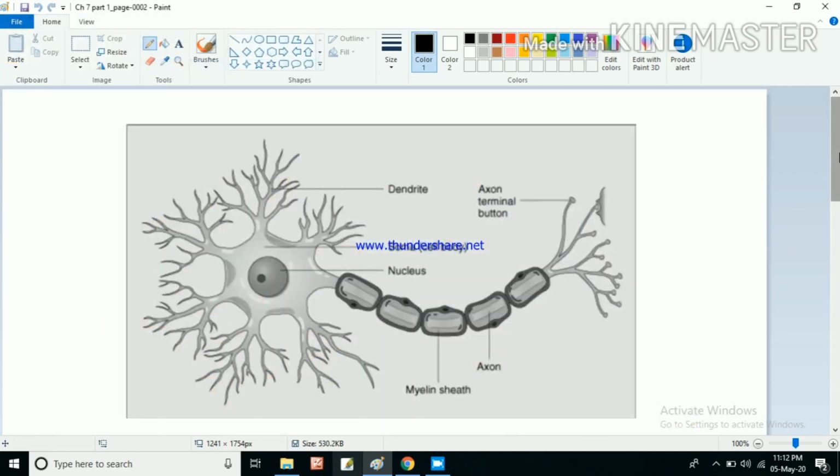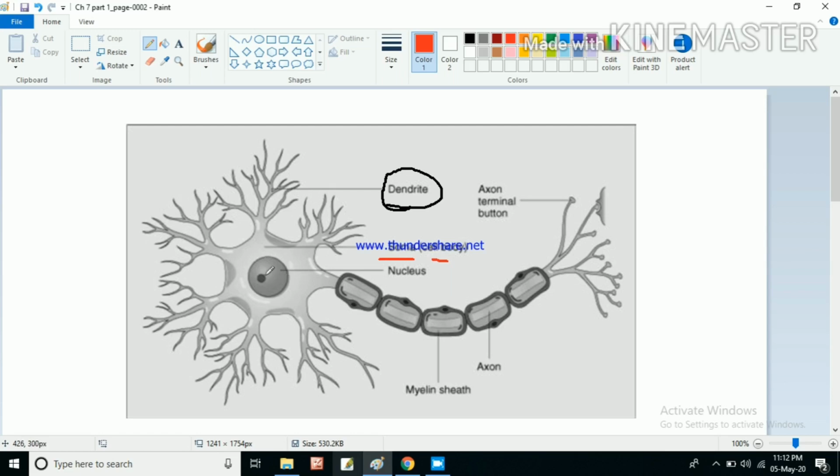So that is a picture of a neuron. I guess you all are familiar with this picture. If you see the picture here, some hair-like, small branch-like structures are there, and that is known as dendrites. And we have a full body here, that is known as the soma or cell body. In the center we have a nucleus.